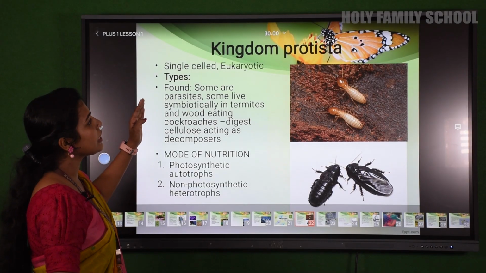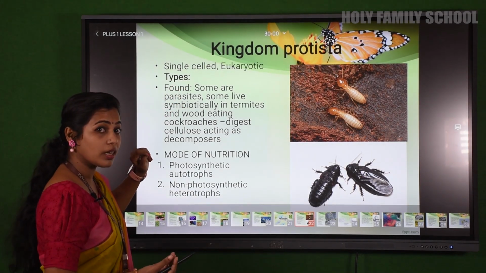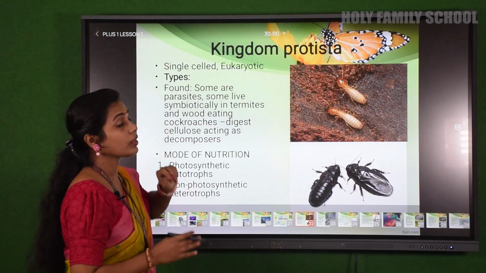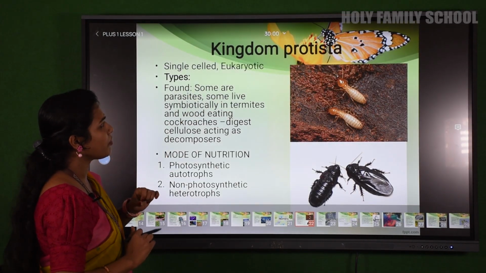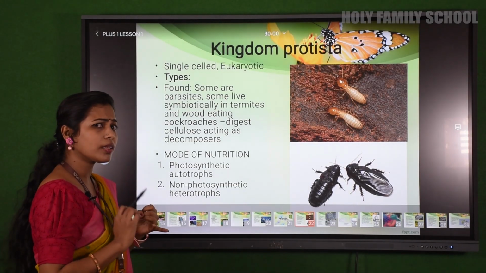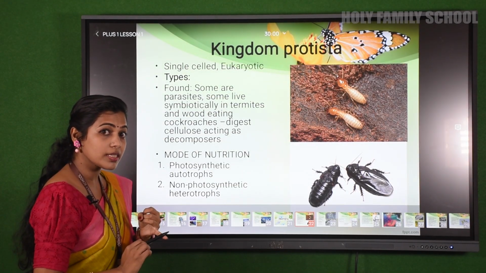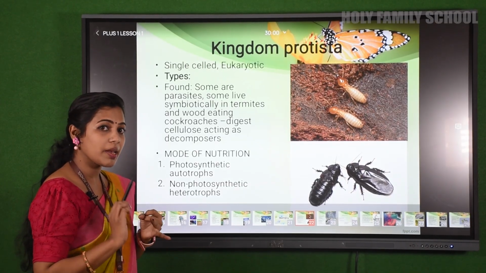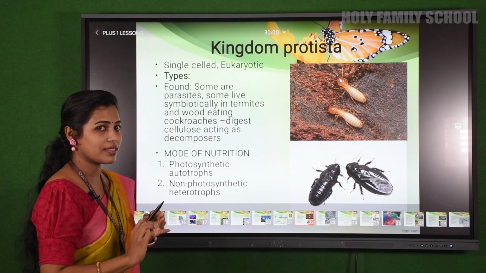What type of cells do they have? They are single-celled organisms, some are multicellular, and they are eukaryotic, not prokaryotic. And what are the types? We have already studied three types. The first one is photosynthetic protists, the second one is slime molds, and what is the third one? Yes, it is protozoans, isn't it?